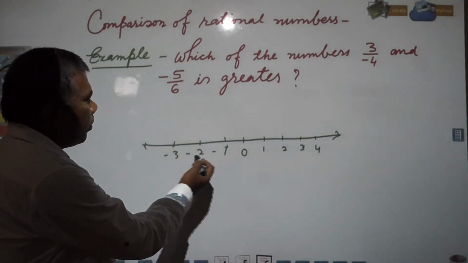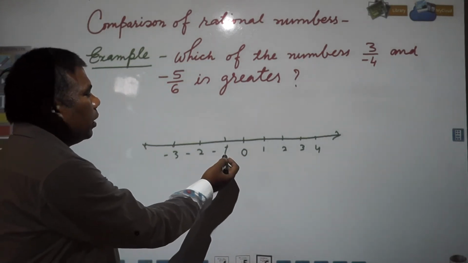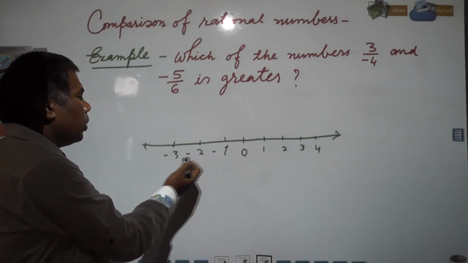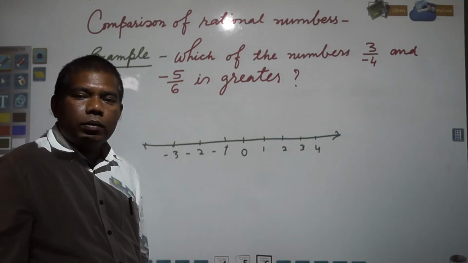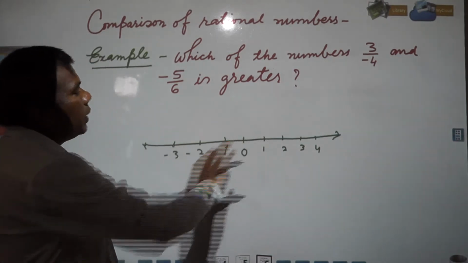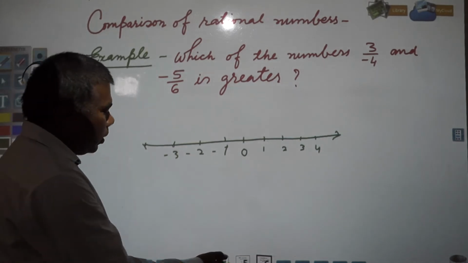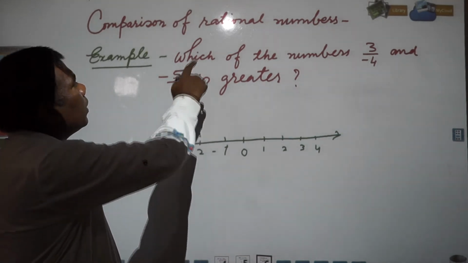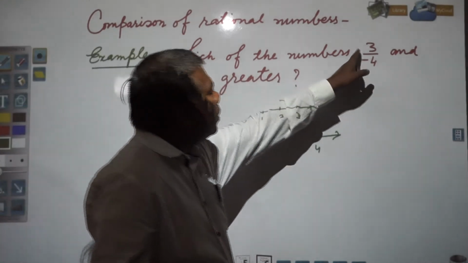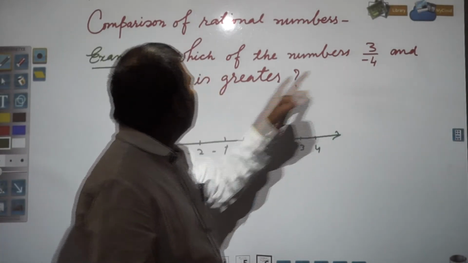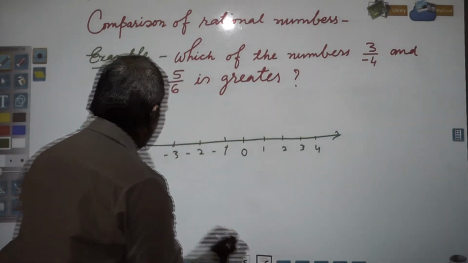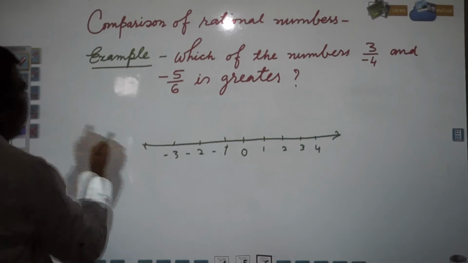And if you are moving leftward, the number gets decreased. -1, -2, -3, here you see 0 is greater than -1, -1 is greater than -2 and -2 is greater than -3. So in this simple way we understand how it is done. But when a rational number is there, how will you know which is greater among 3 by -4 and -5 by 6? So we will learn how it is done.